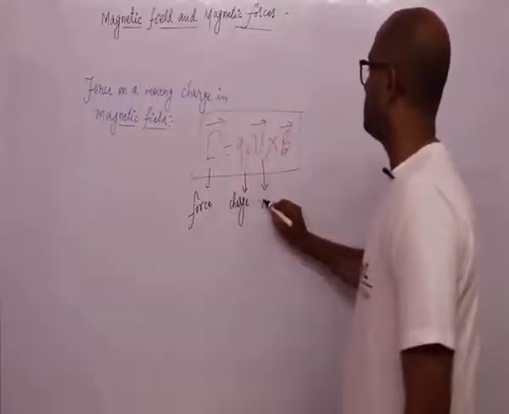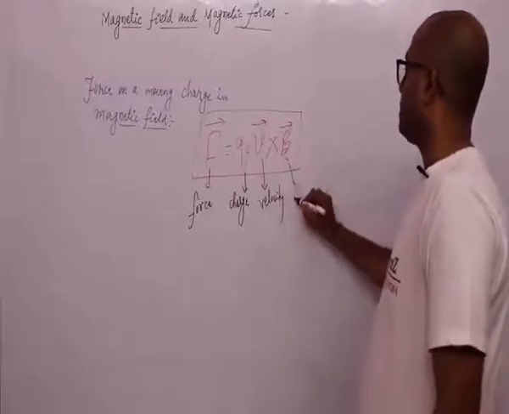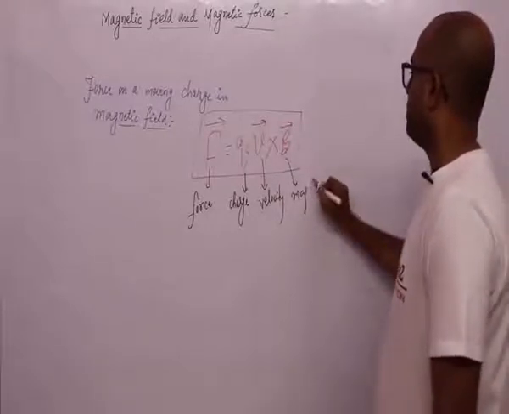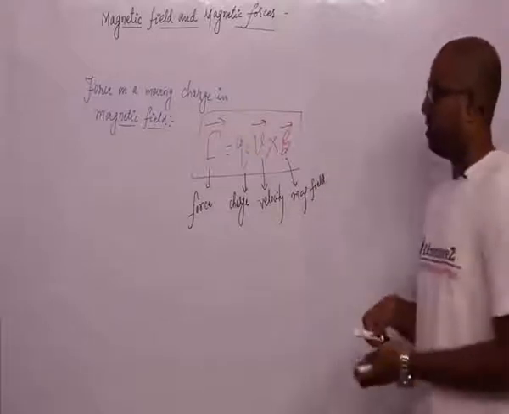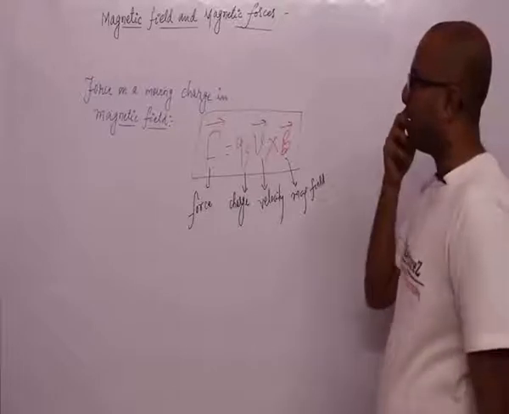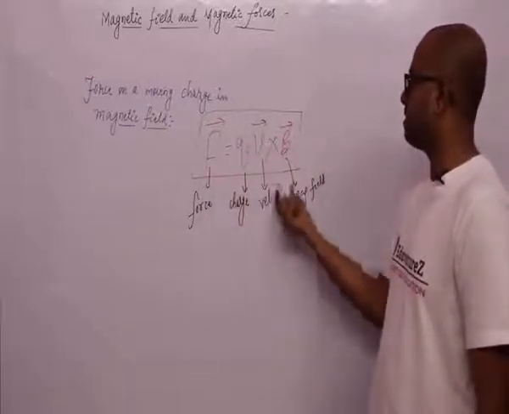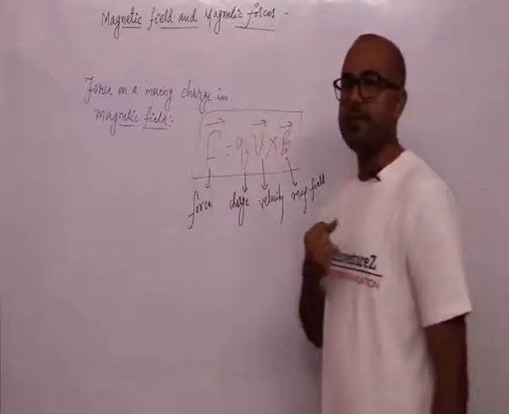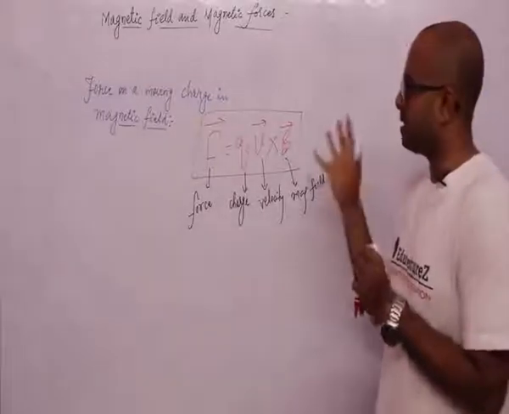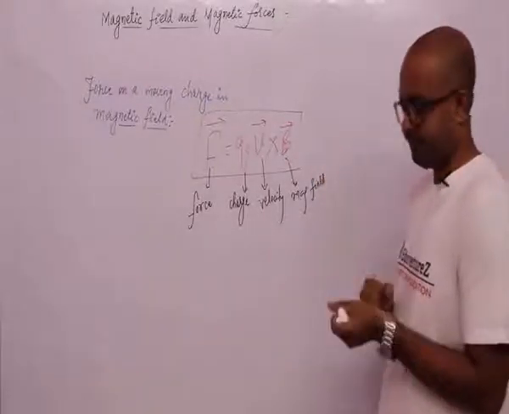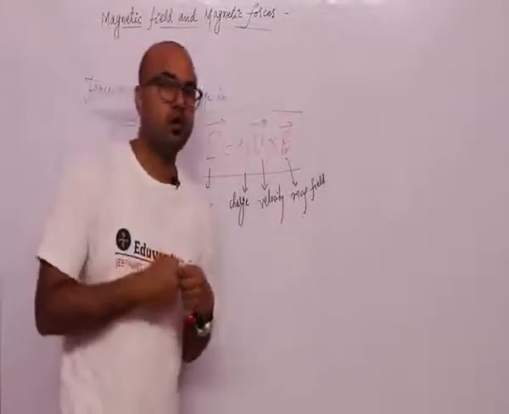V is the velocity with which it is moving, and B is the magnetic field vector. So these are the terms, that is F is force, Q is charge, V is velocity, B is magnetic field. And F is equal to Q V cross B. Let us discuss this formula in detail. It was experimentally derived that F is equal to Q V cross B.